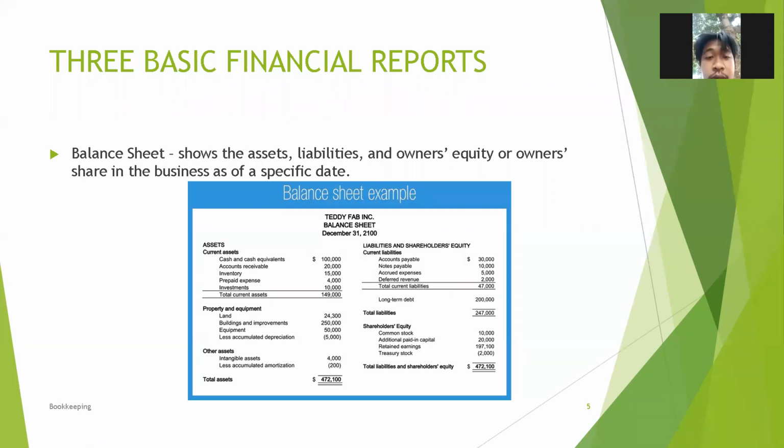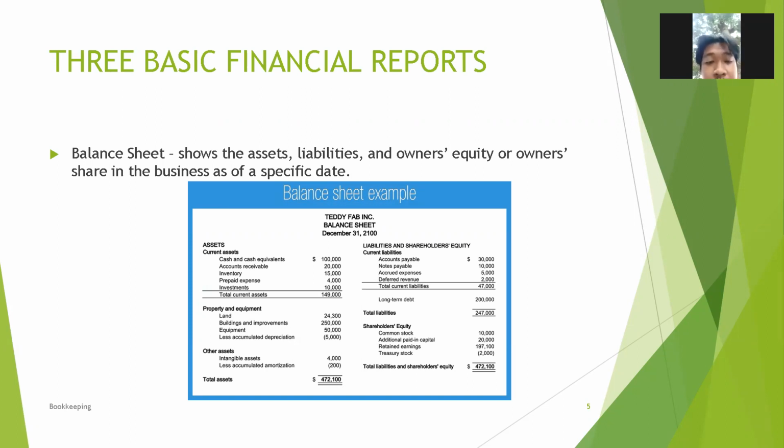So there are 3 basic financial reports. The balance sheet shows the assets, liabilities, and owner's equity, or the owner's share in the business, as of a specific date. Here is a balance sheet example.